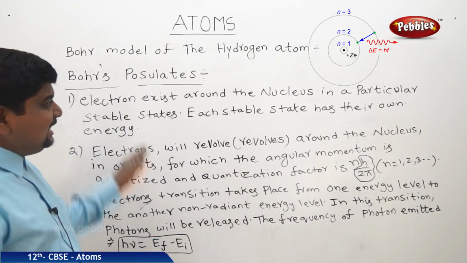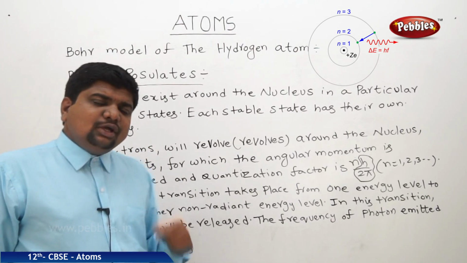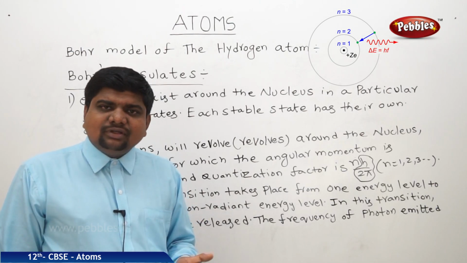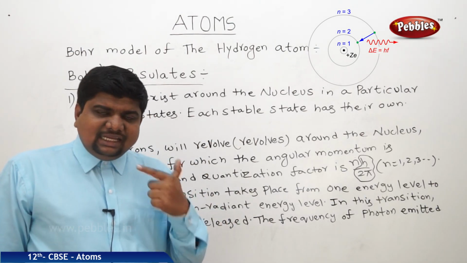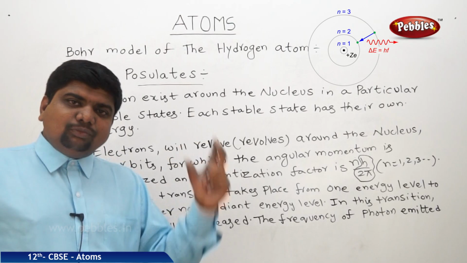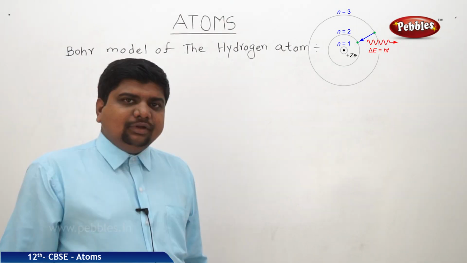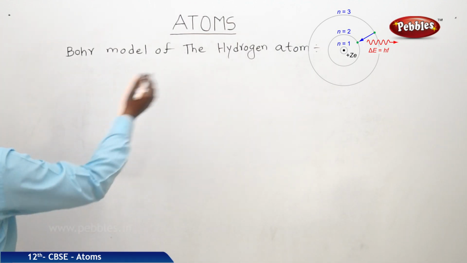Now we are going to see the equation part. With this Bohr's postulates, we can find out the velocity of the nth electron in an orbit, radius of the orbit, energy of the orbit. These are all set with Bohr's orbit, Bohr's radius. Now we are going to find out that. Now we'll find out the Bohr's radius and all these things.